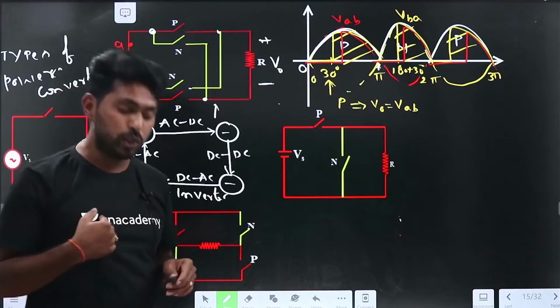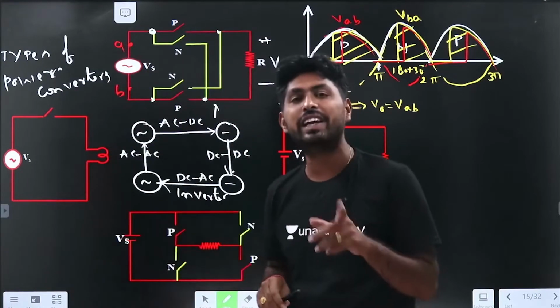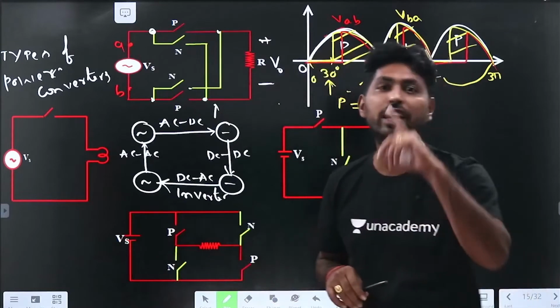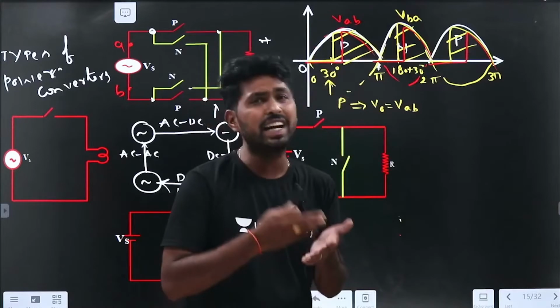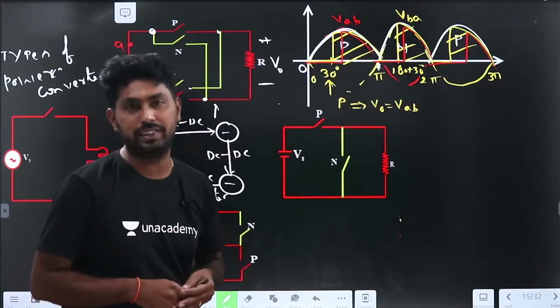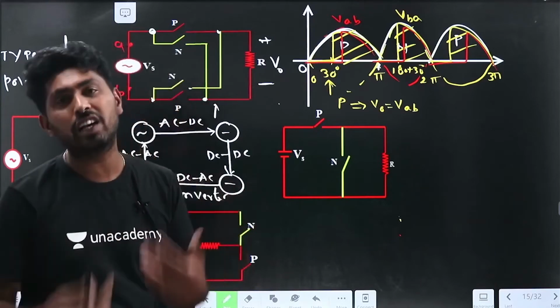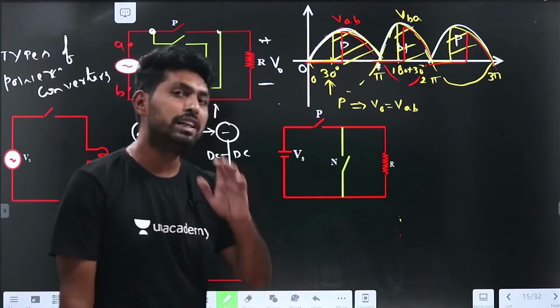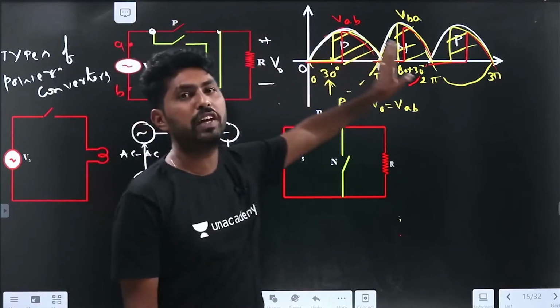So if I use the controllable switches, we may have studied the rectifier in analog electronics also, but there we are using diodes. But if you consider the thyristor or SCR, IGBT or MOSFET, they are controllable devices. In these devices, we can control the turn on and turn off instants. If I am using the controllable devices, I can get the variable output voltage.